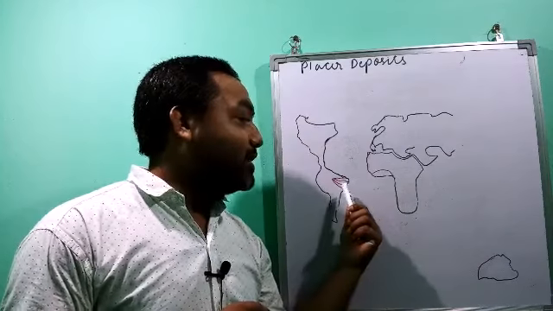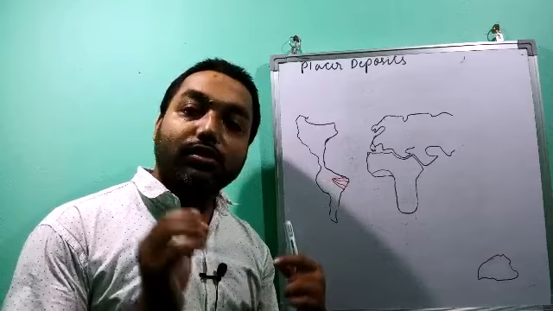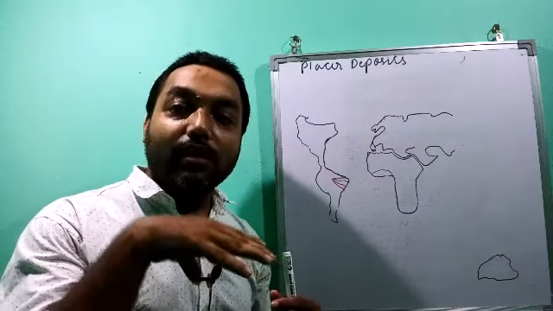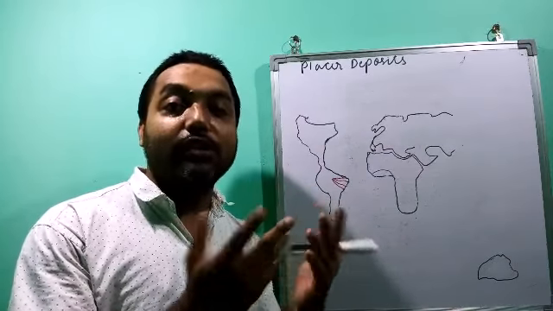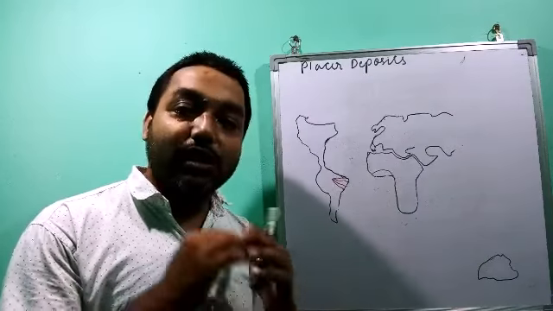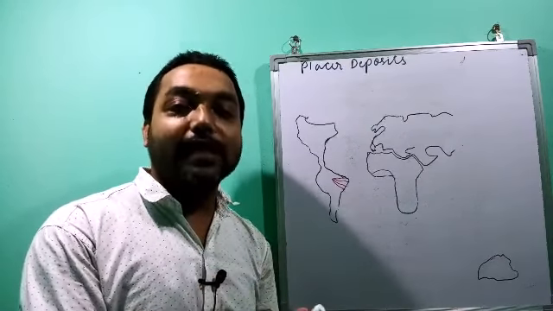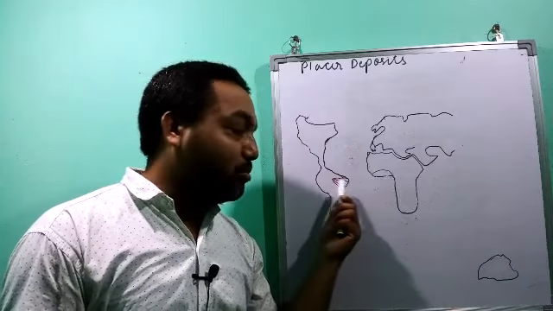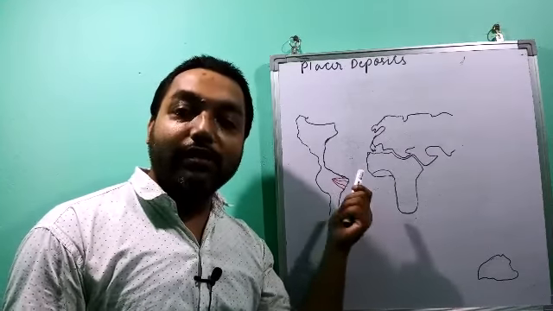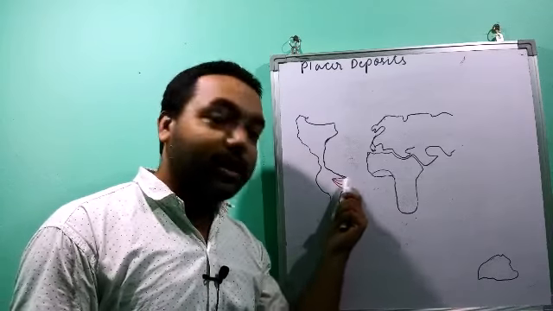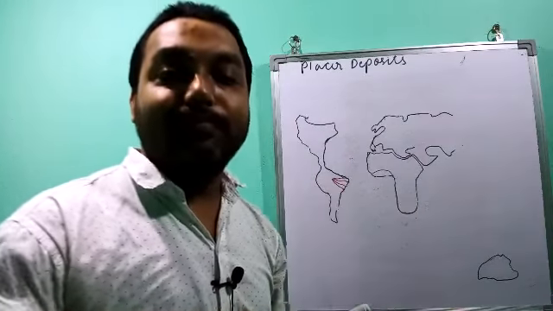Similarly, in the Brazil coast the veins or source is there, but the huge amount of gold deposition is not found. But in the Ghana coast the deposit is there, but the veins are not found from where the gold has come. So from both it is obvious that someday these two continents were together, from where the gold deposit from here has gone and deposited there, but later on it was separated.